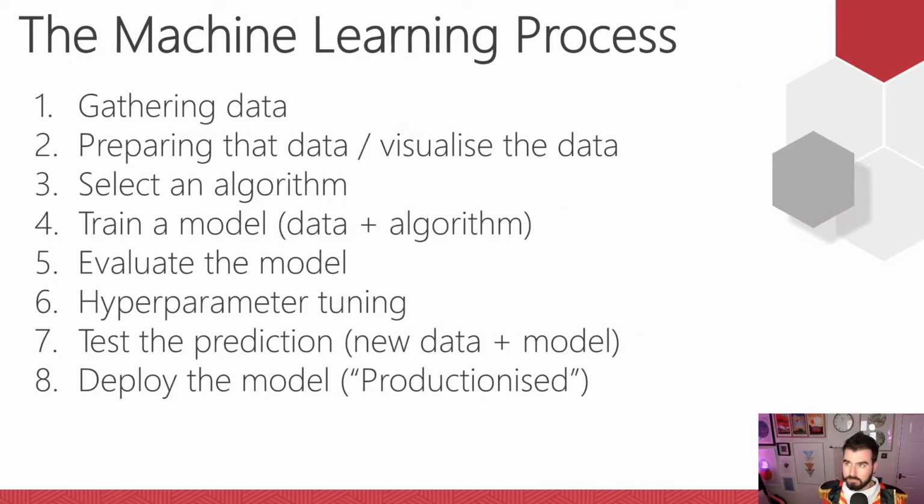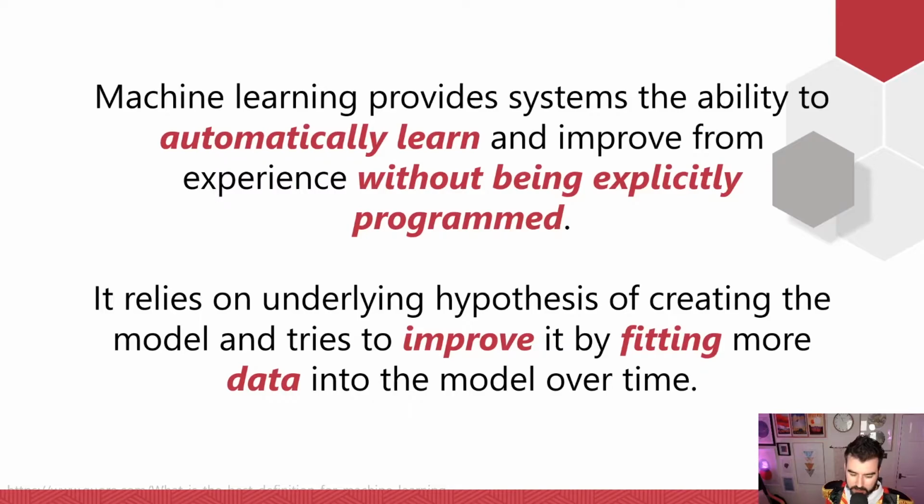Right, let's carry on. So what is machine learning? This is a very formal definition, but it has a couple of really key terms in it. The ones in red there, and I'll call them out as we go. So, machine learning provides systems the ability to automatically learn and improve from experience without being explicitly programmed. Okay? So, we want our system to learn by inferring from our data without being explicitly programmed.